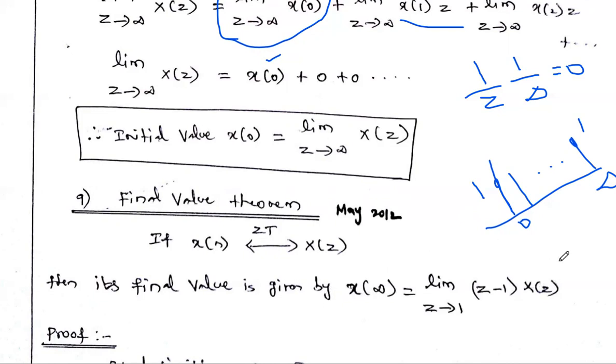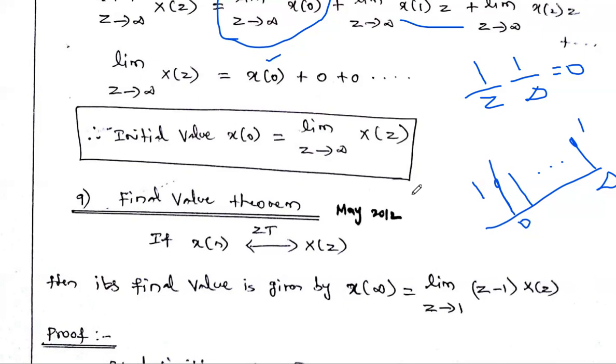This is the formula to find the final value of the given signal. See, the initial value is nothing but limit z tends to infinity X of z. The final value x of infinity is calculated like this: we have to multiply X of z with the z minus 1 term, and put the limit as z tends to 1.